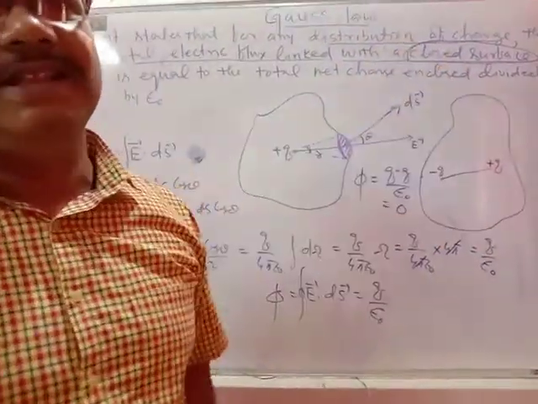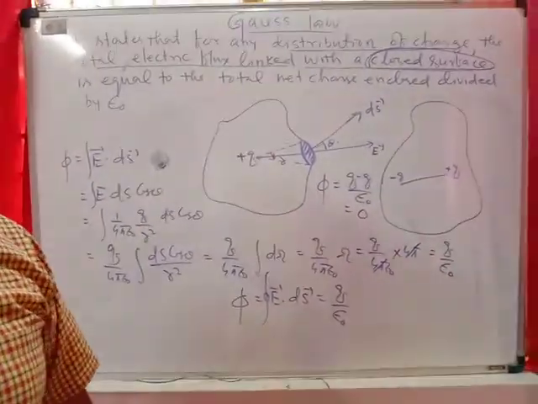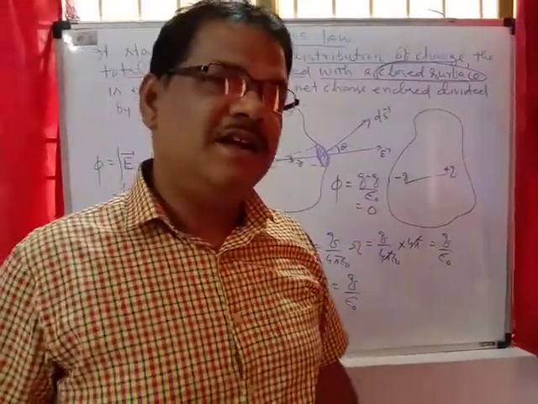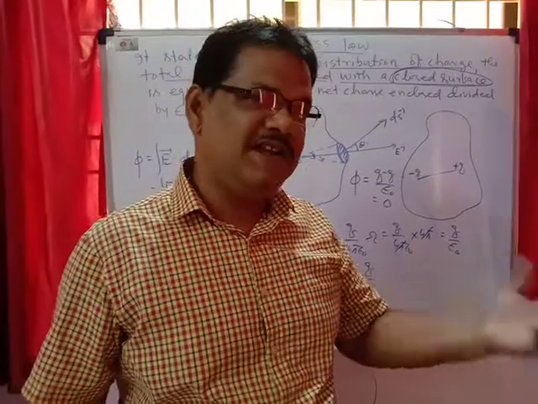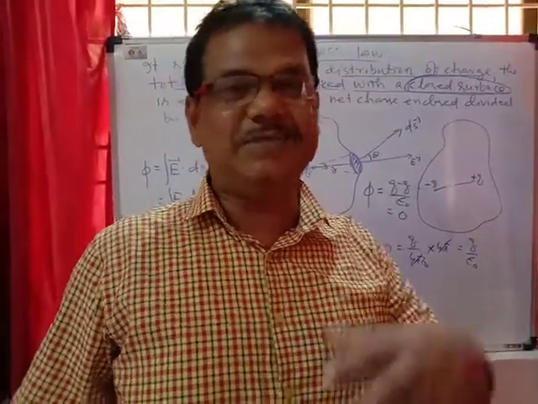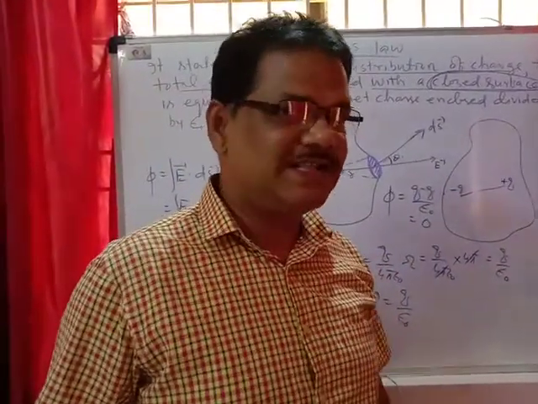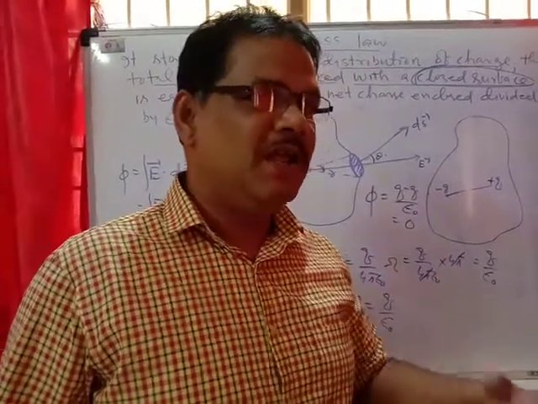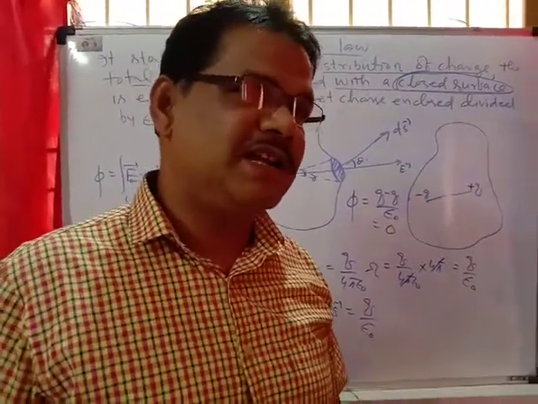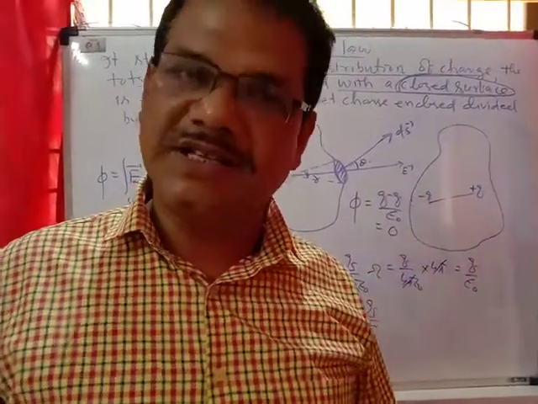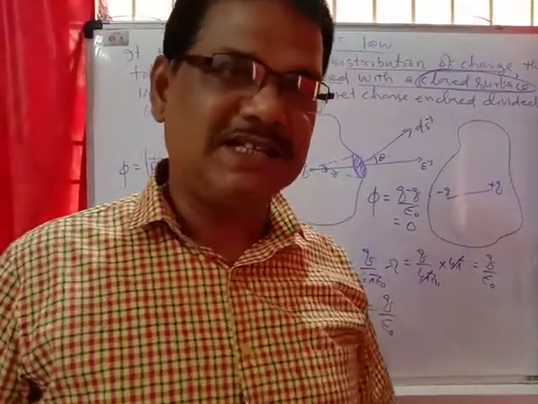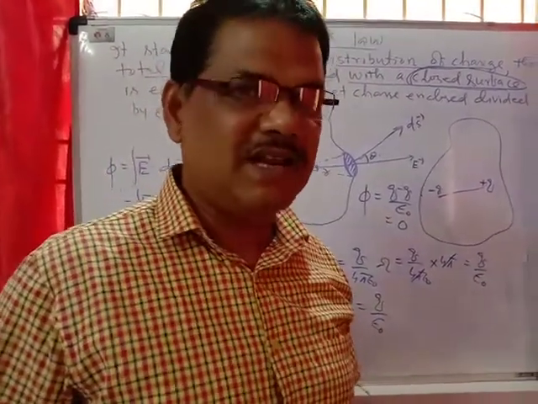By applying Gauss's law, we can find the electric field intensity due to different distributions of charges. In the next class, tomorrow, we will discuss how to calculate the electric field intensity at a point due to a long straight conductor, due to a charged lamina, and due to spherical surfaces.